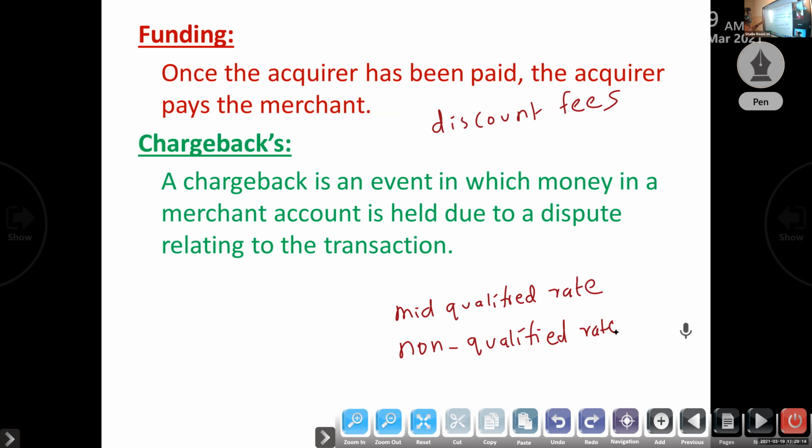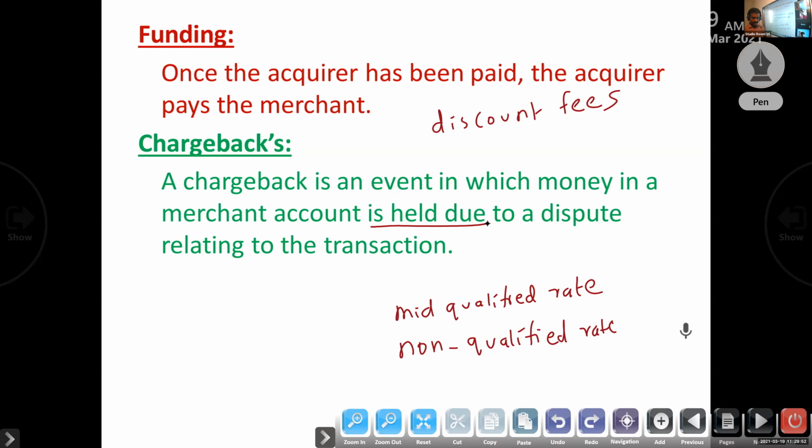A chargeback is an event in which money in a merchant account is held due to a dispute relating to the transaction. So, anything you understood? No. A chargeback is an event in which money in a merchant account is held due to a dispute relating to the transaction.